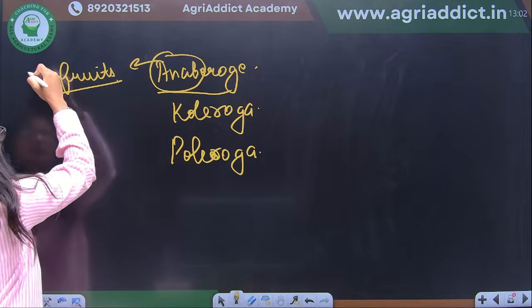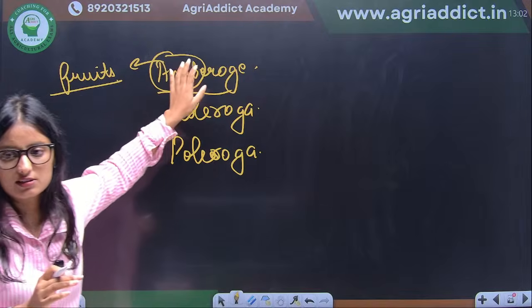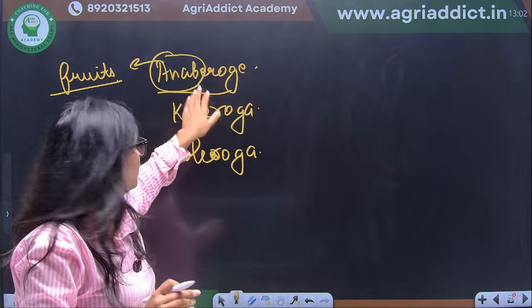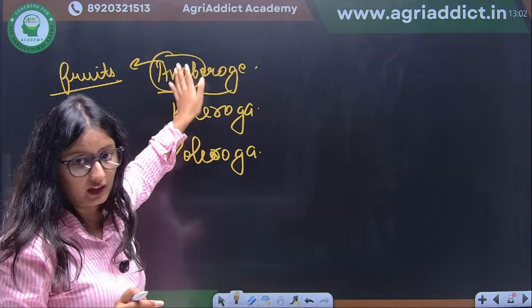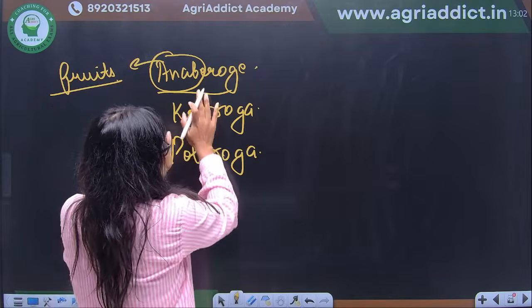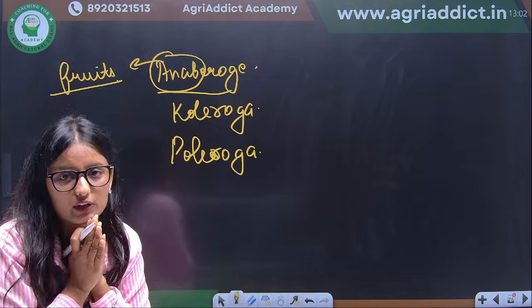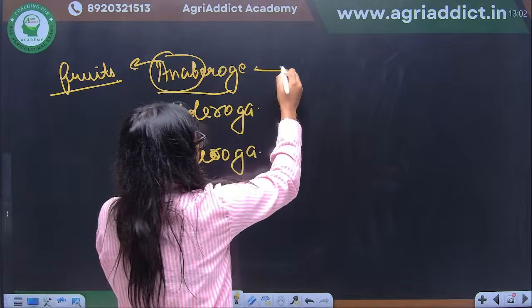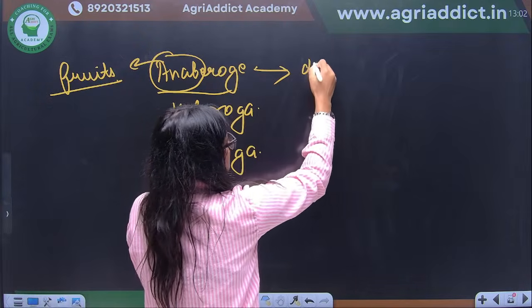Meaning of anabe is fruit. So any disease that is Anaberoga means a disease caused by a mushroom.